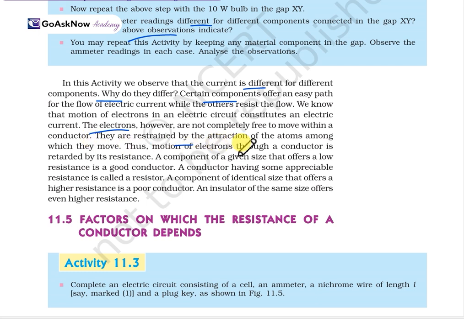So thus the motion of electrons through a conductor is retarded by its resistance. A component of a given size that offers low resistance is a good conductor. A conductor having appreciable resistance is called a resistor. A component of identical size that offers higher resistance is a poor conductor or insulator: same size with higher resistance. So this is how resistance works. With the help of an activity, we'll get to know this.